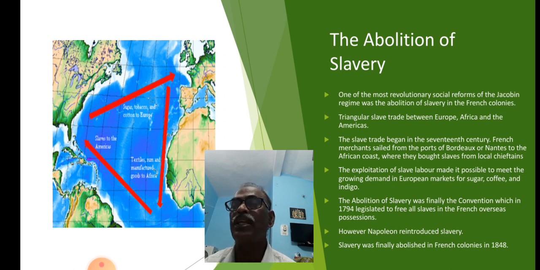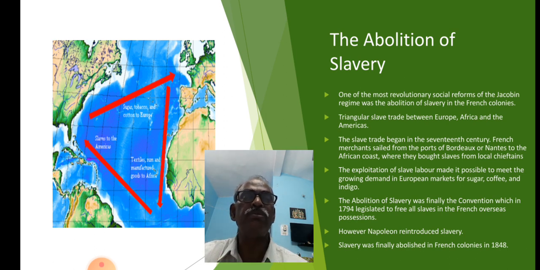Why is this a triangular slave trade? Because in the Caribbean islands, French colonies are there. They are supplying crops like sugar, indigo, coffee, tobacco, all this. But there was a shortage of labor. Why? Europeans know that it is a distant and unfamiliar land, so they didn't like to go to the Caribbean islands. So from the French port cities, Bordeaux and Nantes, they went to the African coast. They purchased people from the local chieftains, like slaves, no, and they were brought to the Caribbean islands.